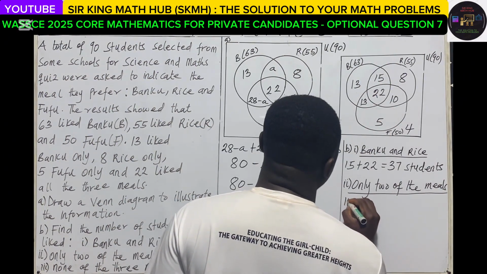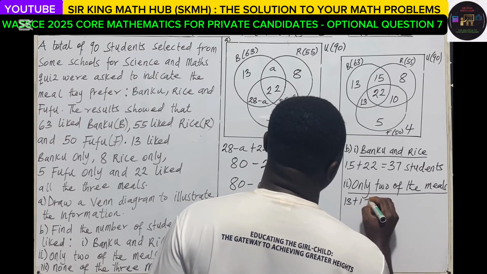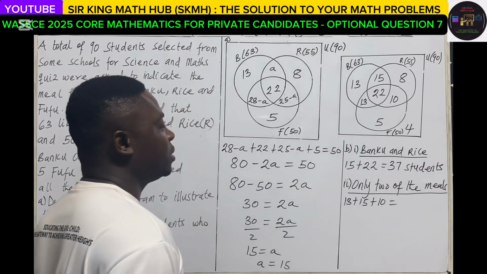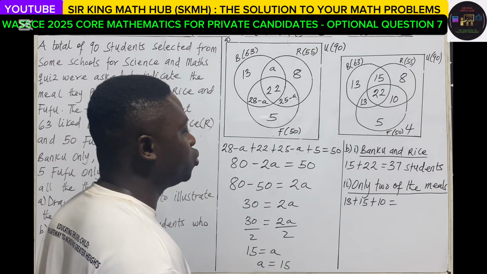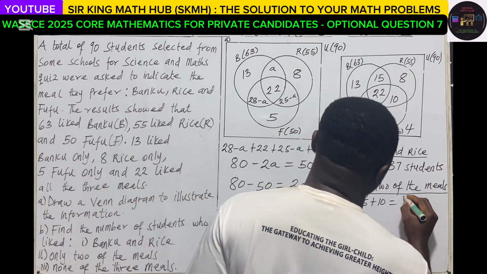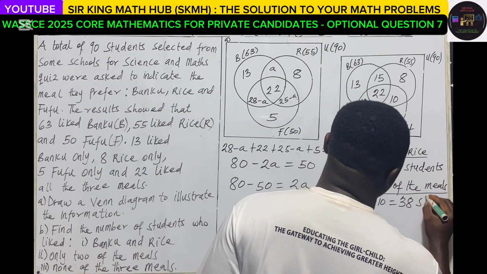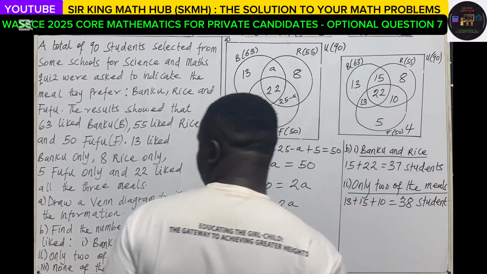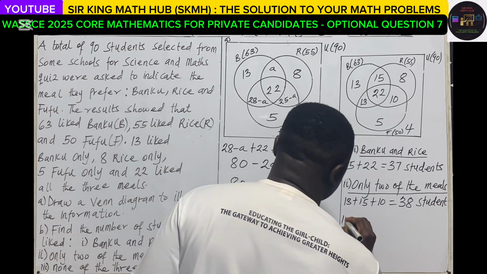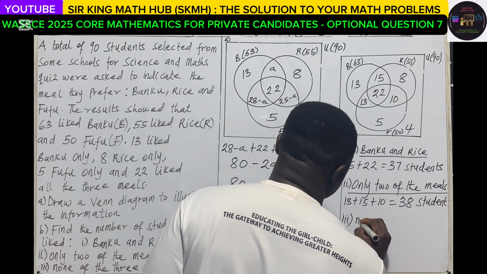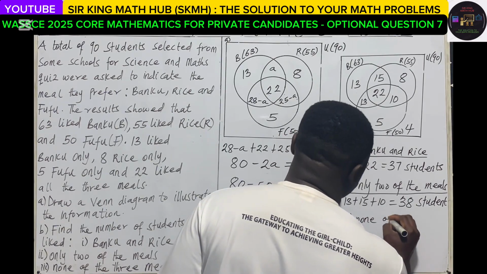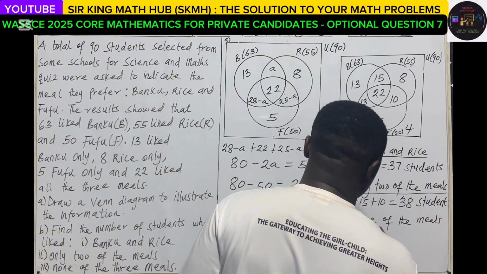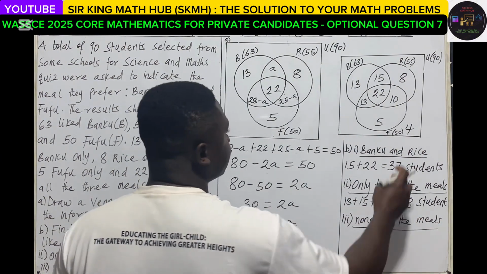So 13 plus 15 plus 10. 13 plus 15, that is 28, plus 10, so 38 students. And then lastly, the number of students who like none of the meals. So none of the meals, that is 4.